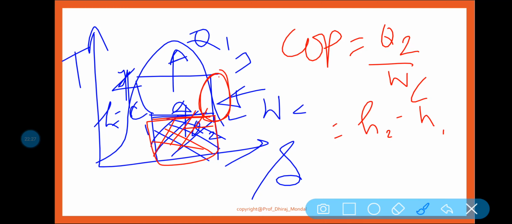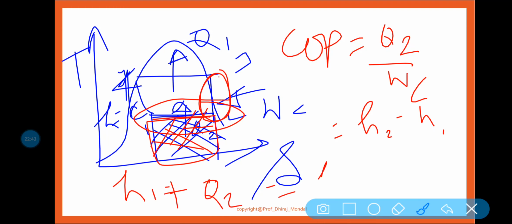H2 minus H1. Why? If I put the steady flow energy equation from 1 to 2, then H1 plus Q2 is equal to H2. So Q2 is equal to H2 minus H1.